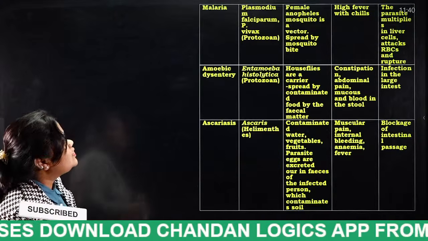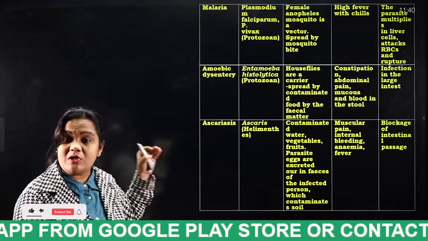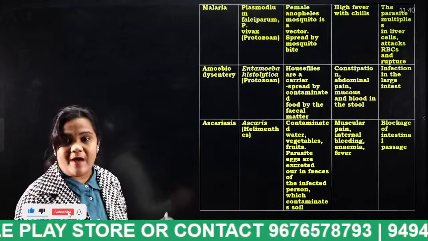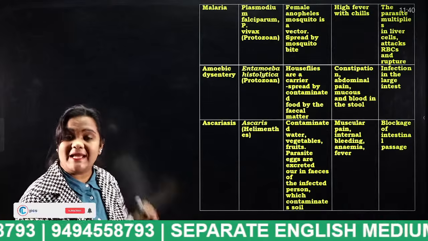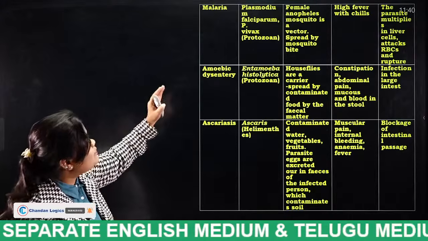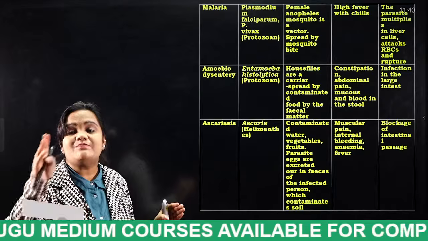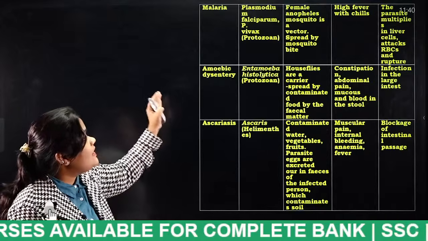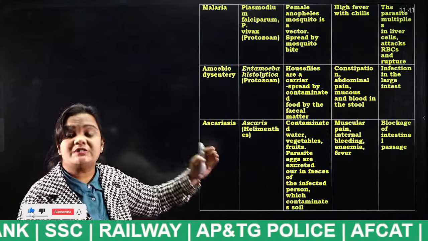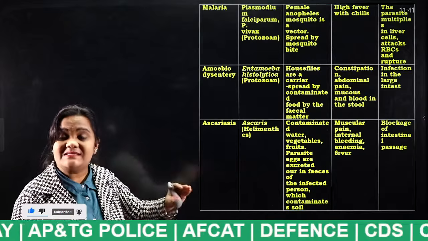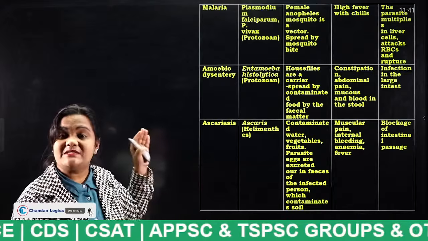Next, malaria. This is very, very important. What is the pathogen responsible for malaria, students? Protozoa. And what is the name of the protozoa responsible for malaria? This is very, very important: Plasmodium falciparum. Actually, Plasmodium has three types, one is Plasmodium vivax and one is Plasmodium falciparum. Among these, Plasmodium falciparum is the most dangerous. This is the pathogen responsible for malaria; Plasmodium is a protozoa.